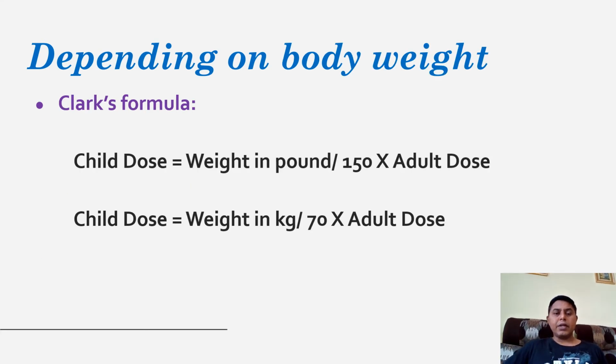The second one depends on the body weight of the patient, which is given by Clark. That's why it is called Clark's formula. If the weight of the patient is taken in pounds, then the child dose equals weight in pounds upon 150, into adult dose. And if the weight of the patient is taken in kilograms, then the child dose equals weight in kilograms upon 70, into adult dose.